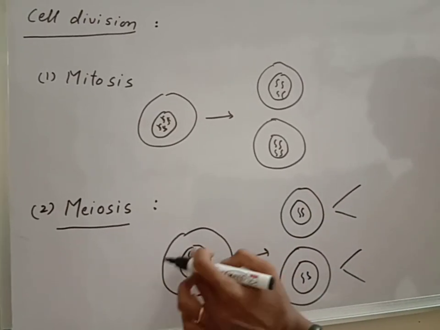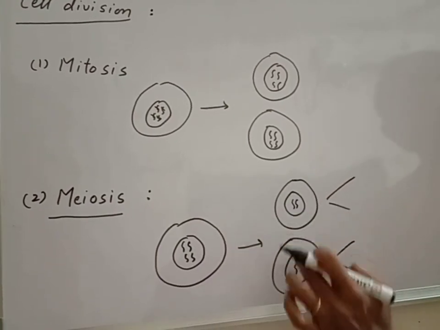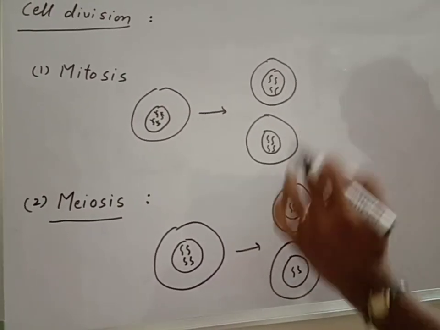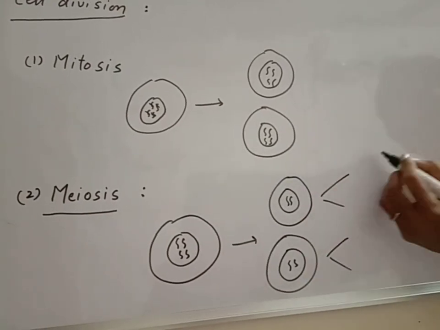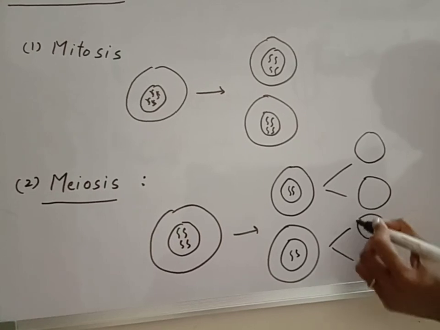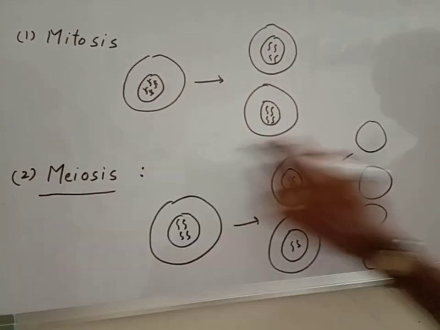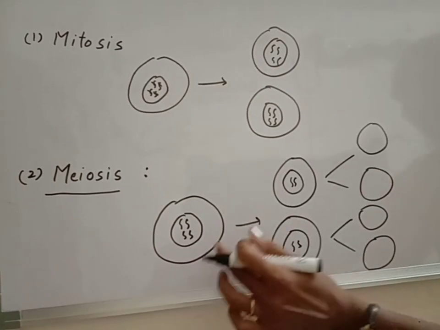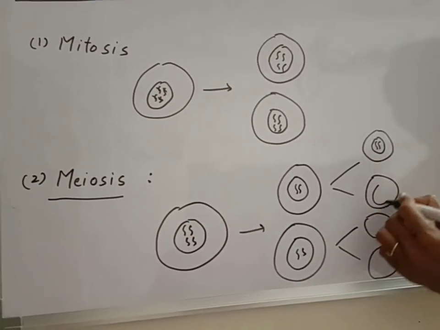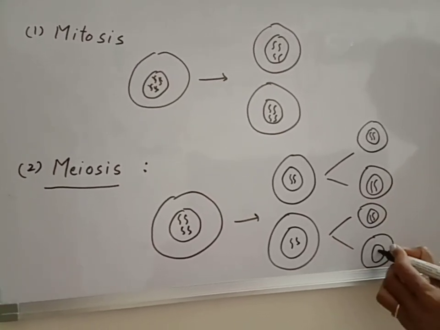So here the number of chromosomes is 4 in the mother cell, so the number of chromosomes in these 2 daughter cells will be 2. So it will be half, haploid. Again this will continue. These will again get divided into 2 daughter cells. So how many total cells am I getting in meiosis cell division? 4 from one mother cell. Here the number of chromosomes remains the same, the number of chromosomes is 2.